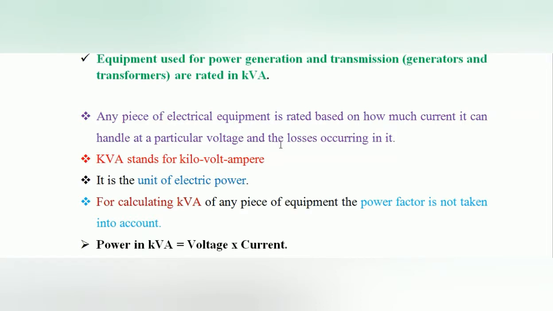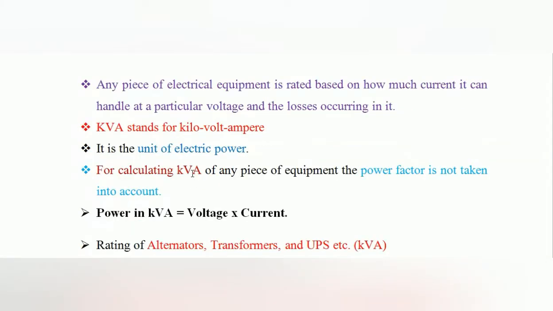And losses also happen in each and every piece of equipment. So for any electrical equipment, whether it is rated in kilowatt or kVA depends upon the current that equipment will take, the applied voltage, and the losses occurring in that equipment. Depending on these, the equipment is rated in terms of kilowatt or kVA. As already said, kVA is nothing but kilovolt ampere. So kVA is the unit of electric power.